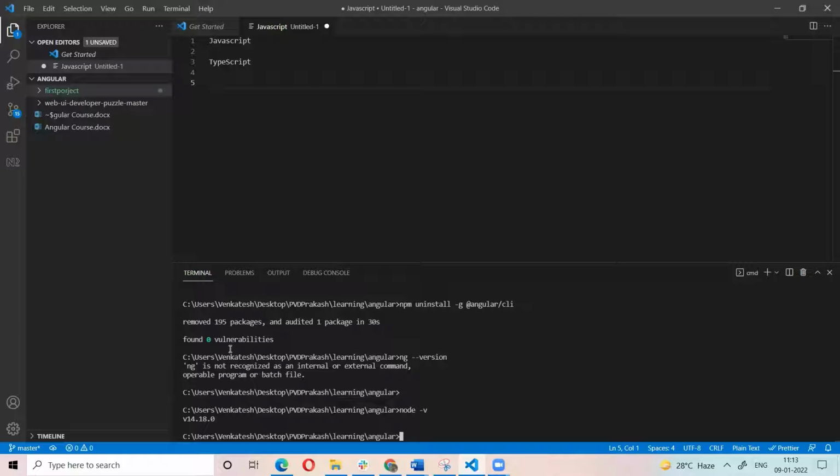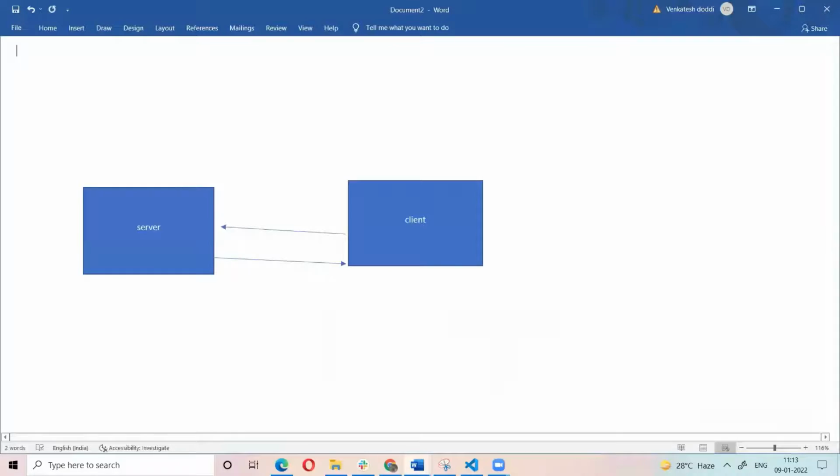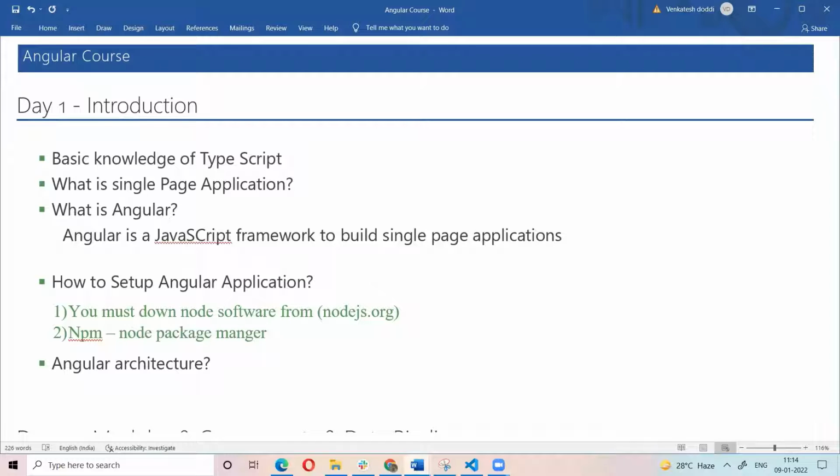If people ask what is the use of Node for Angular applications? Because we have npm. npm means node package manager. That means to run your Angular applications, some core libraries are already developed, and we don't need to write that code again. So what necessary libraries are already available in Node?